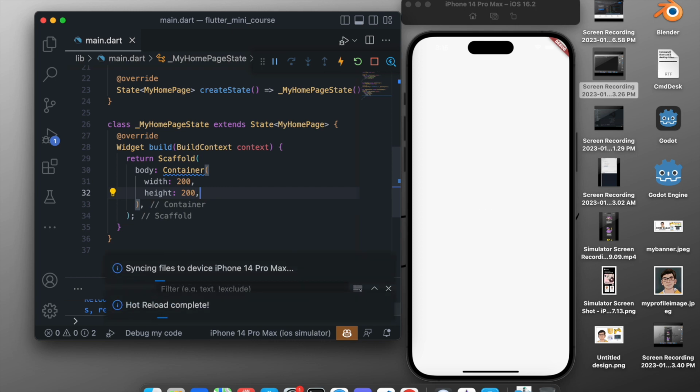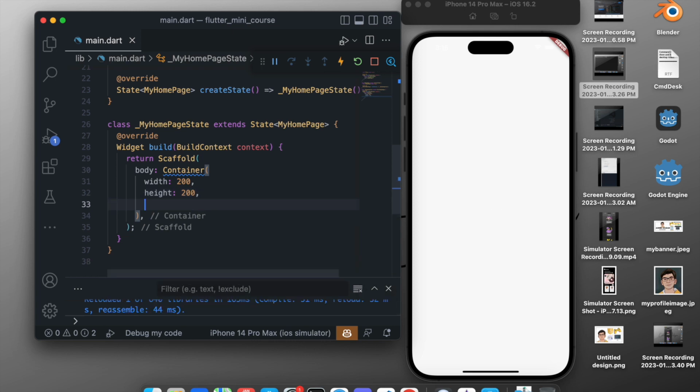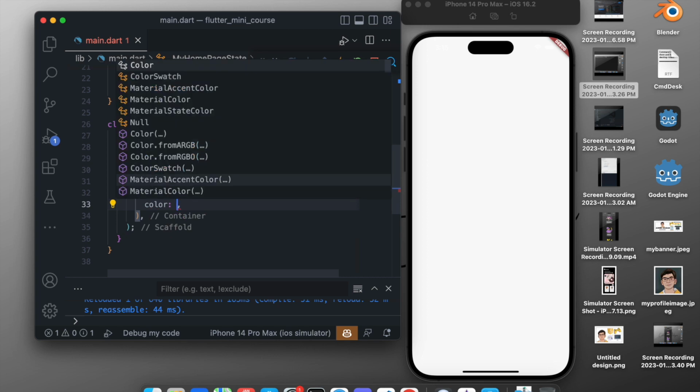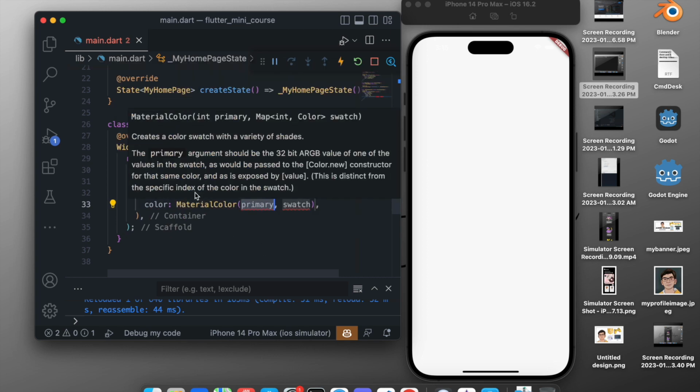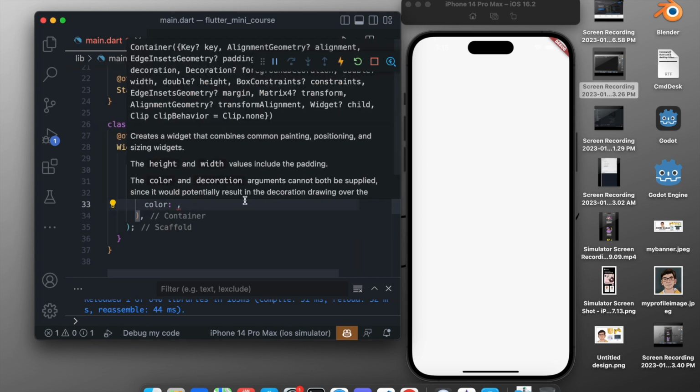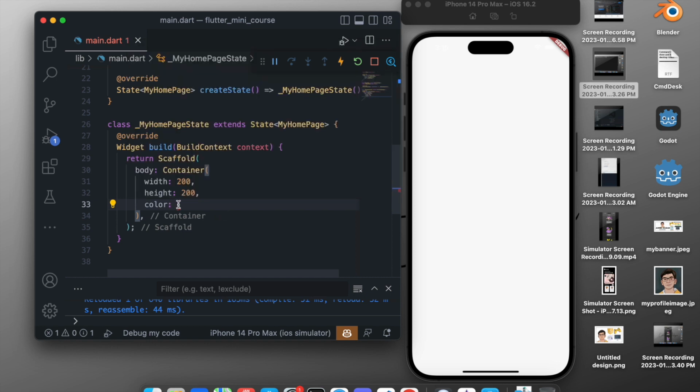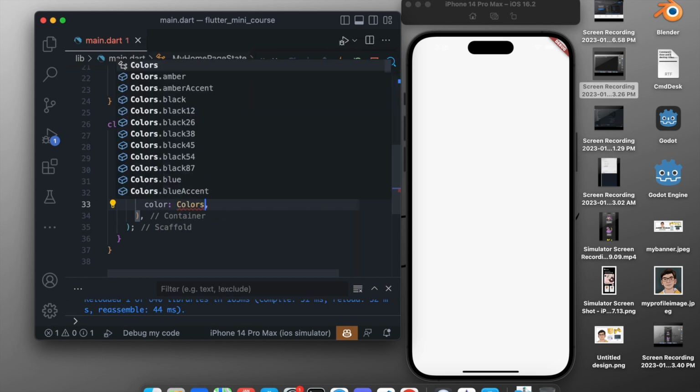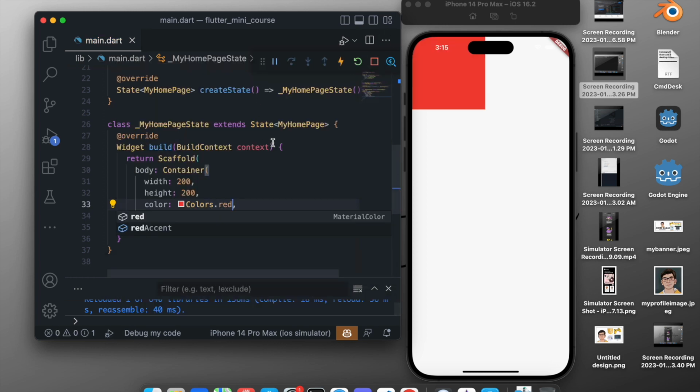Now we know that this will be a square, but to give it a color, you can give it a decoration too. If you want to just give it a color, you can give color directly from the outside, directly from the Container, and it will give a color. And to give a color, you can just access Colors, and from this you can enter your favorite color. So for me, I will enter red, and as you can see, it created a red box on the top.